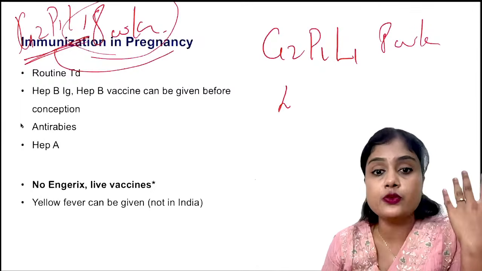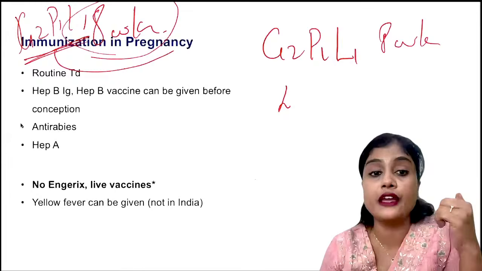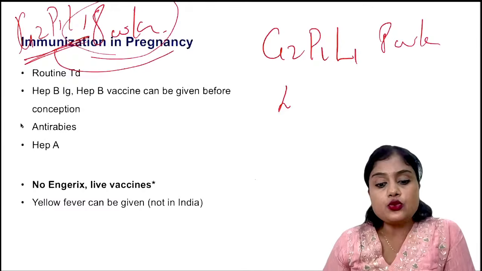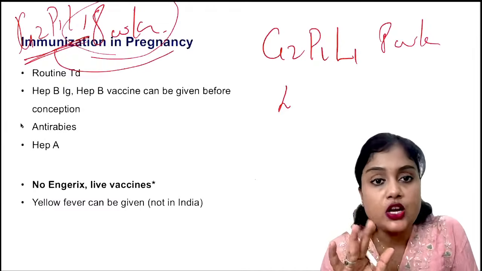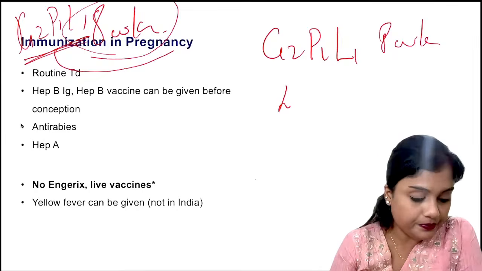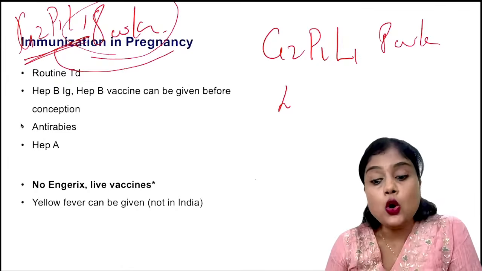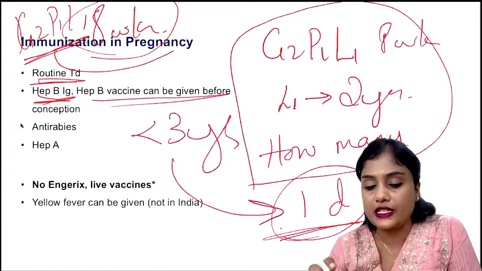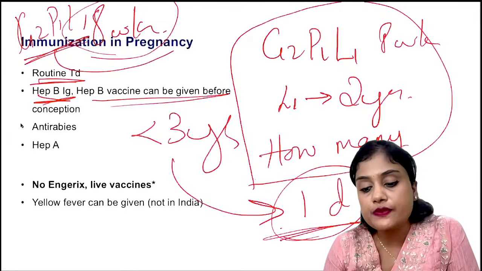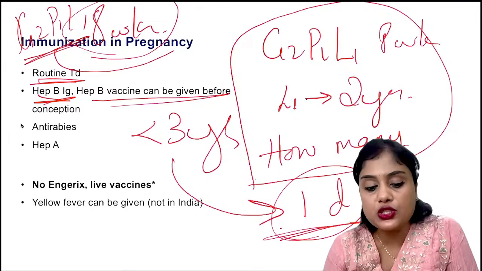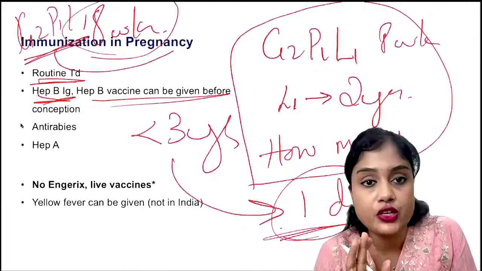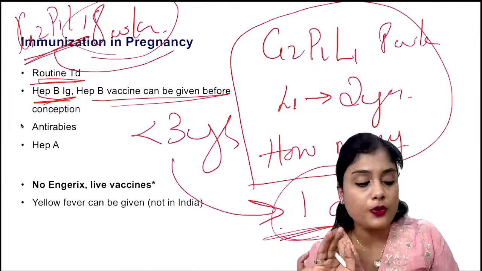Okay, these questions are likely expected because these are very important clinical scenarios. Now next coming to the NEET PG 2021 question. A 30-year-old woman who has been taking oral contraceptive pills for the last 6 months presents with 6 weeks of amenorrhea. What is the most appropriate method to accurately determine her gestational age? Okay, tell me this much now. What should you do?